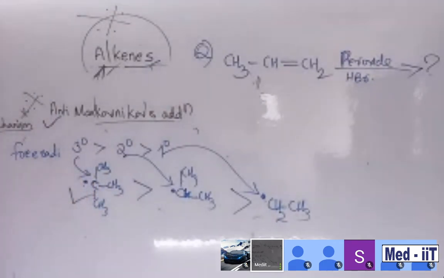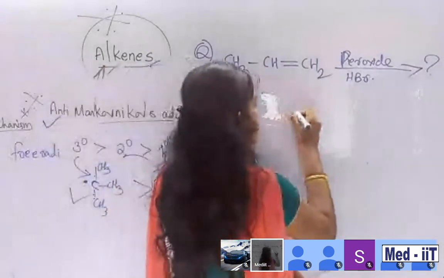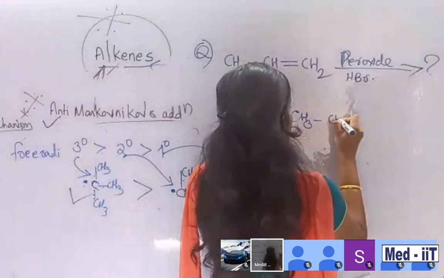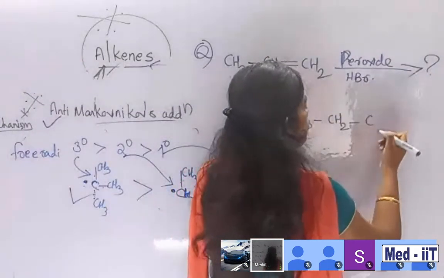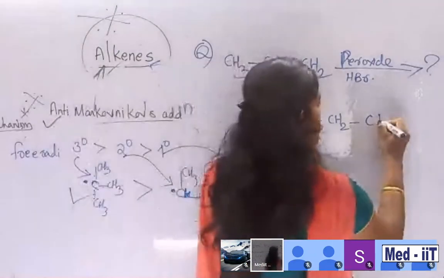Now for the anti-Markovnikov rule product, there is a major one, more stable, and a less stable one. The more stable one is CH3, CH2, CH2 Br.